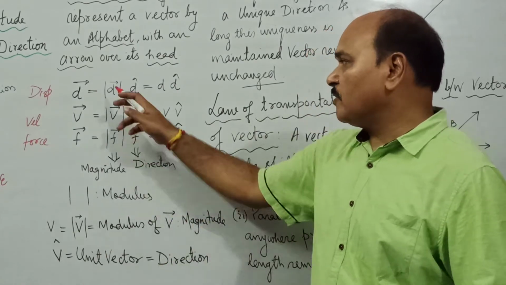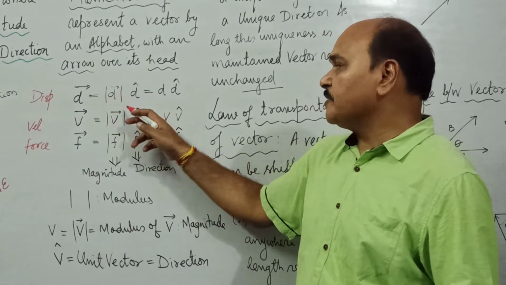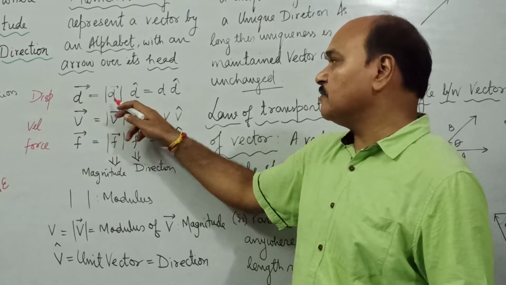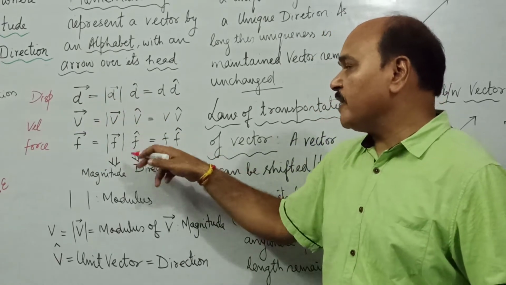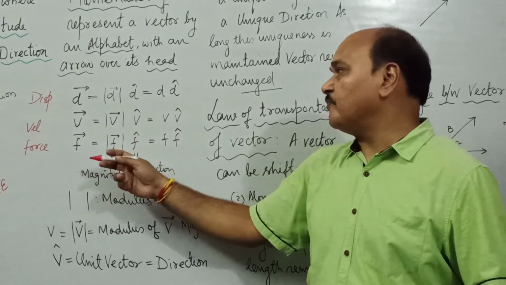So what is this modulus of D? Modulus of D represents the magnitude of displacement. Modulus of V represents the magnitude of velocity. Modulus of F represents the magnitude of force.